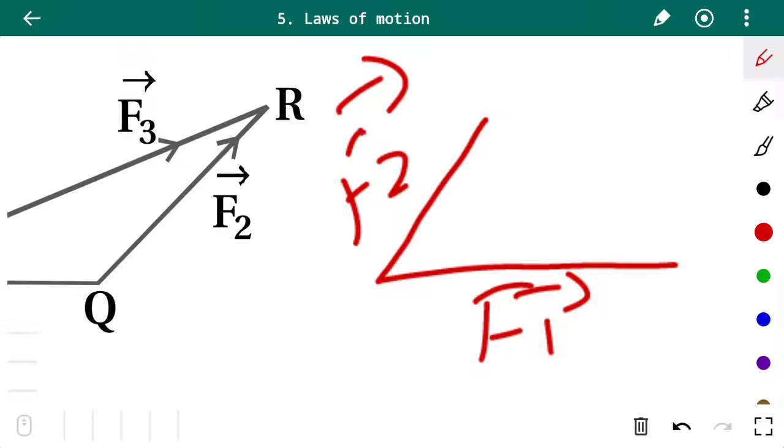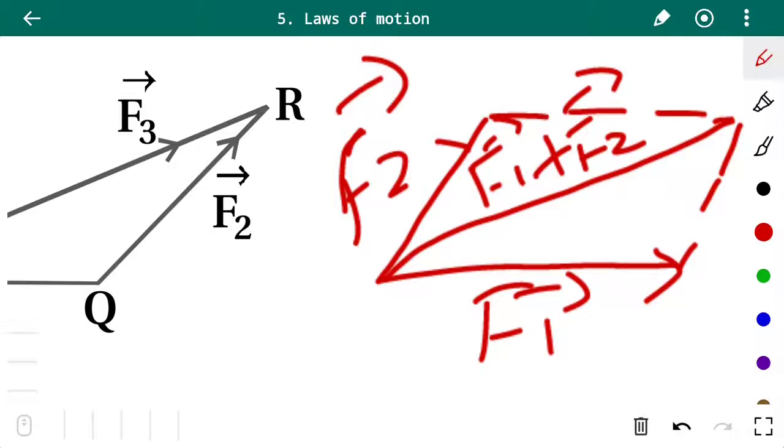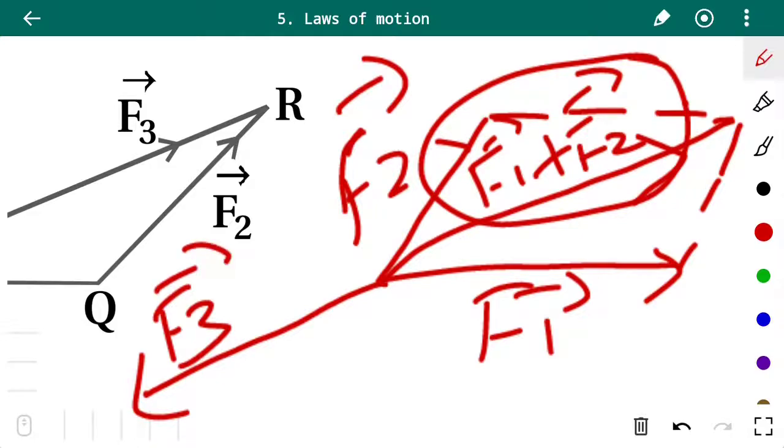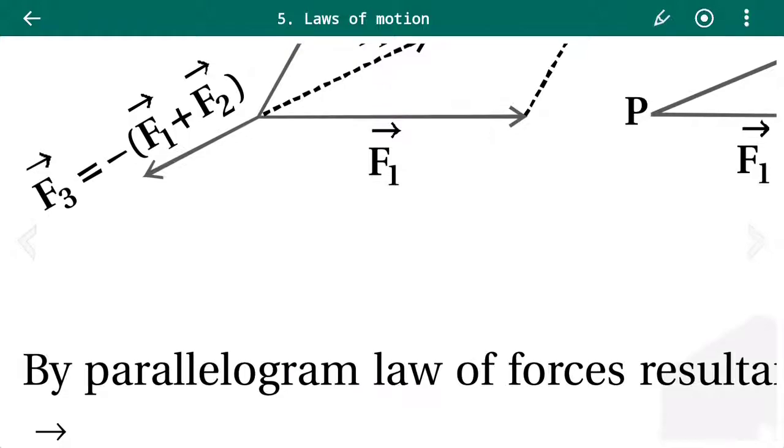To get the resultant of F1 and F2, we need to use the parallelogram method. And this diagonal will give the resultant of F1 and F2. From the equation we know that this resultant force is equal and opposite to the force F3. So F1 and F2 is in this direction, and in the opposite direction will be the force F3, as you can see in this figure.